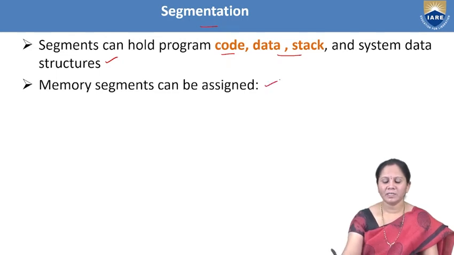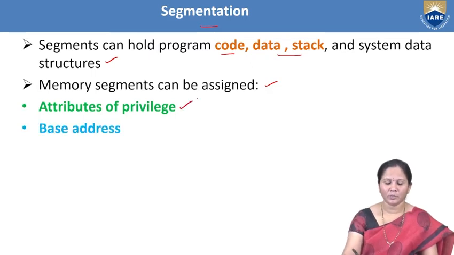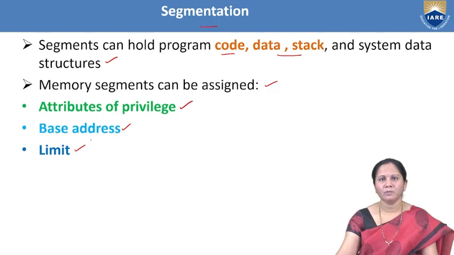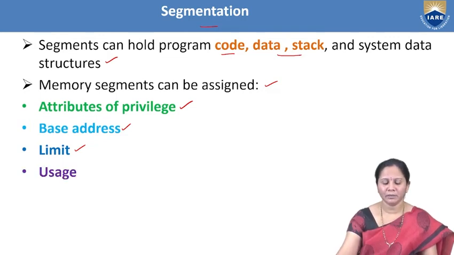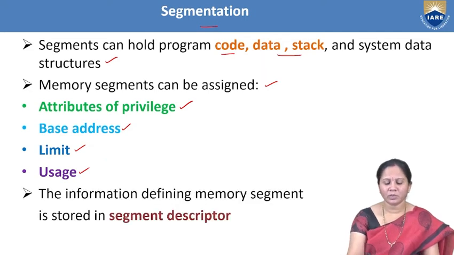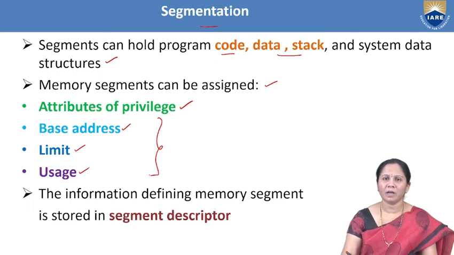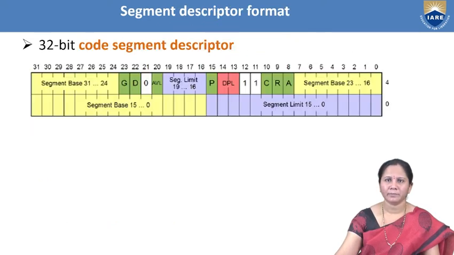Memory segments can be assigned different parameters like attributes of privilege, and each consists of a base address, which provides the base address of the segment, and a limit, which says the size of the segment, and usage. So all these are the information related to the descriptor after selection. The information defining a memory segment will be stored in the segment descriptor. That means the entire information will be stored in the selector.